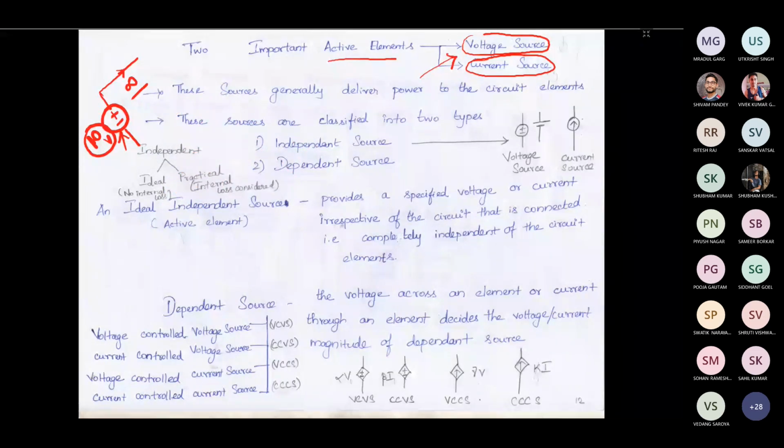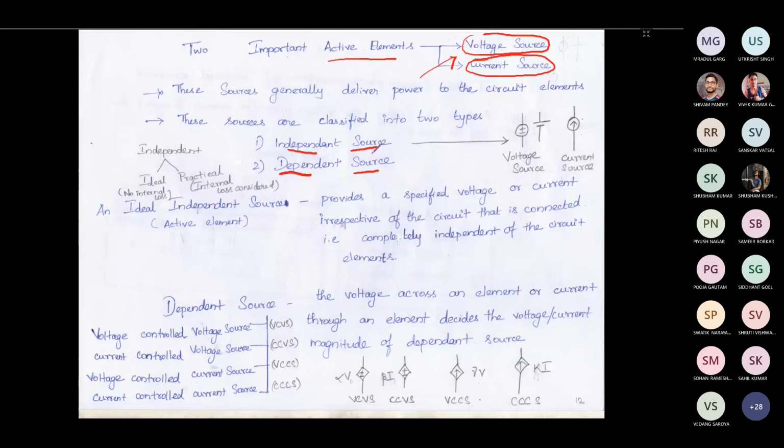So now let us discuss in detail. The first active element is voltage source, and the second active element is current source. This voltage source is again classified as independent voltage source and dependent voltage source.